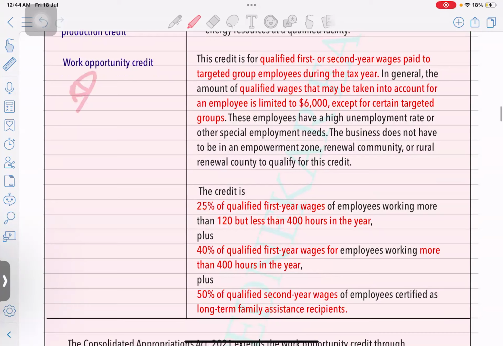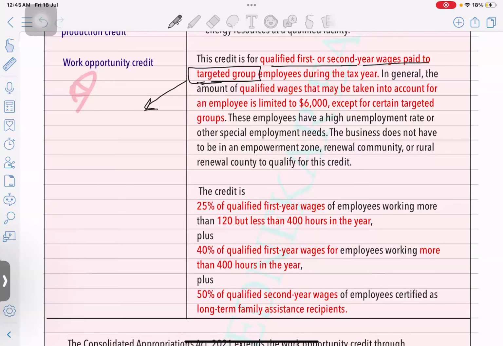Work opportunity credit is important when you are going to provide employment to some unemployed people. So the credit is for qualified first and second year wages paid to the targeted group. Targeted group has been defined by the IRS. Those are people who are not able to get a job, or who were arrested in prior years. Now they have a very good record, very good track, but no employer is going to hire someone who has been arrested or who was in prison. So those people are categorized as a targeted group.